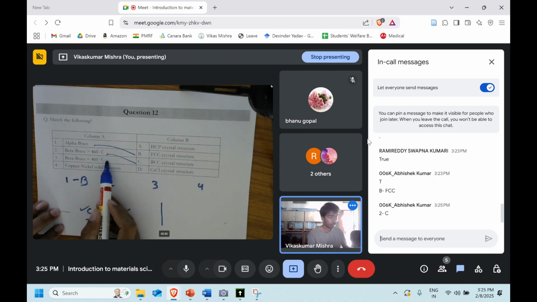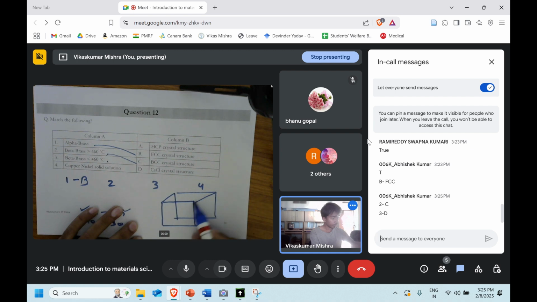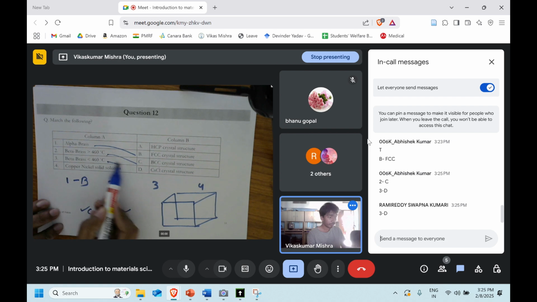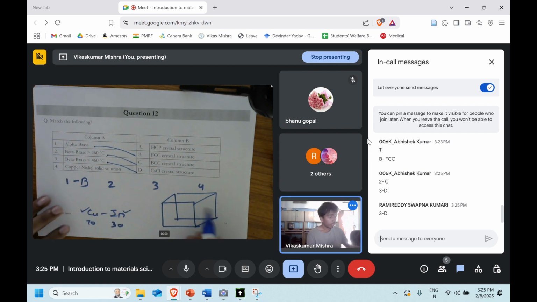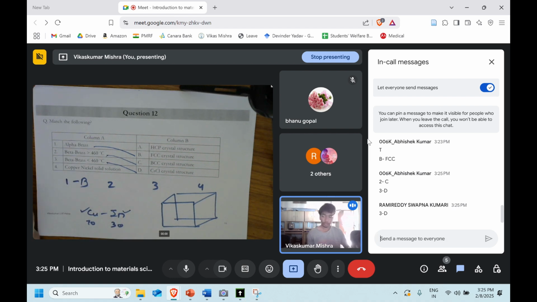And so the third one is going to match with... You can also write the answer for the third one. Third one is going to match with the D. That's right. Right. So let's discuss a little bit this beta brass.